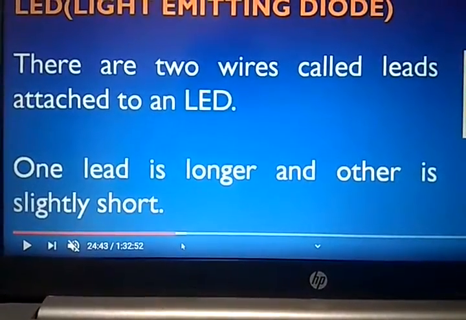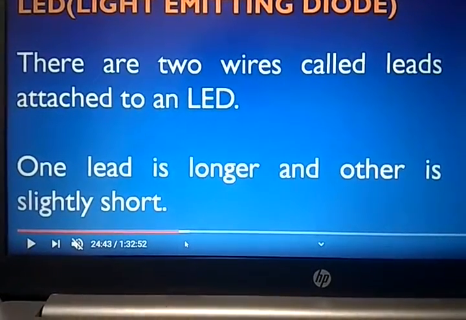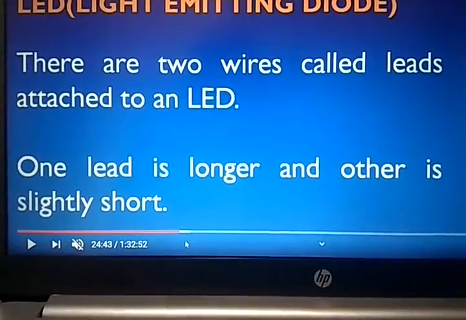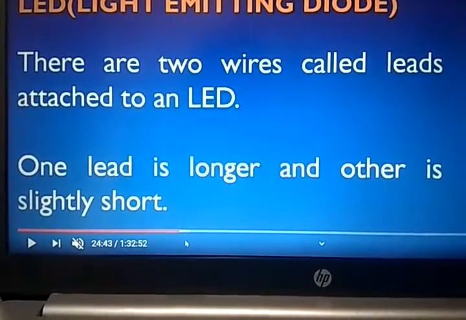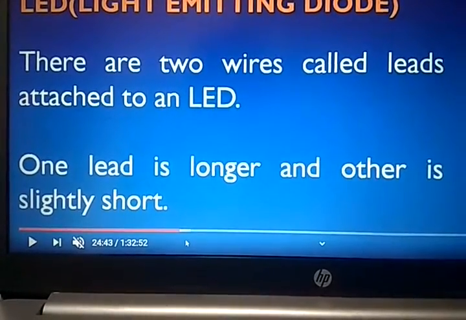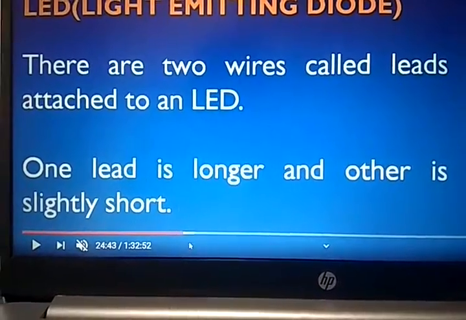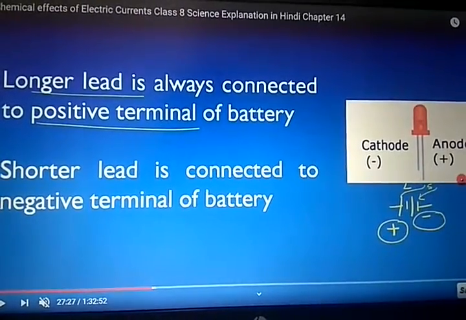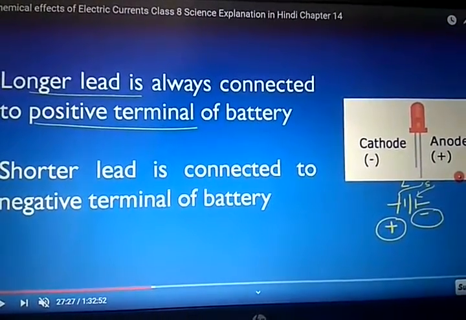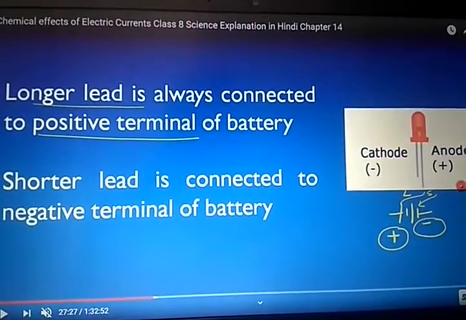That thin wire-like material is the leads, right? The long lead acts as the positive terminal, and the short lead acts as the negative terminal. You can see the longer lead is always connected to the positive terminal of the battery and the shorter lead is always connected to the negative terminal of the battery.